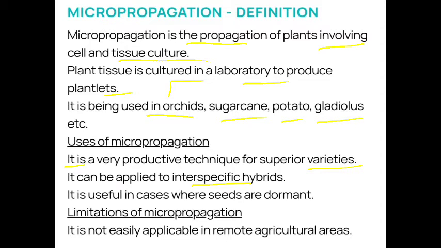Inter means between two different species. It is useful in cases where seeds are dormant. यदि seeds हरु चाहिँ longer period of time को लागि dormant, dormant means inactive. Longer period of time को लागि inactive भएर बसेको छ भने चाहिँ त्यतिखेर हामीले we can extract the cells and tissues and we can propagate the plant from this culture.